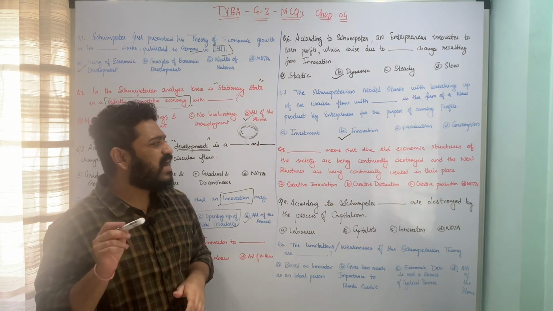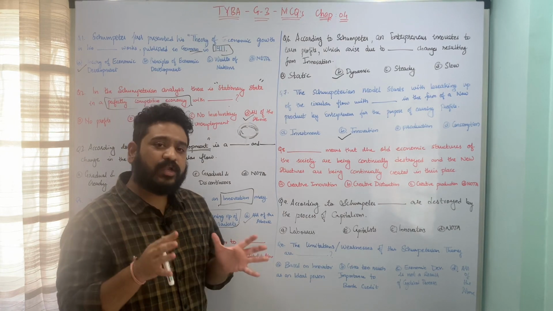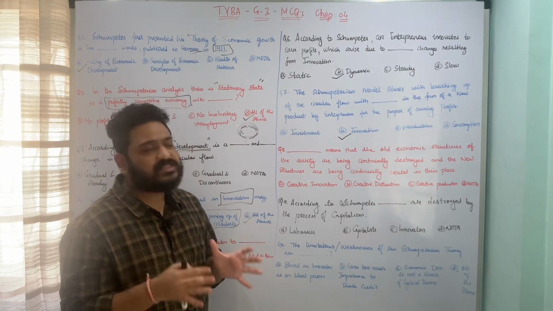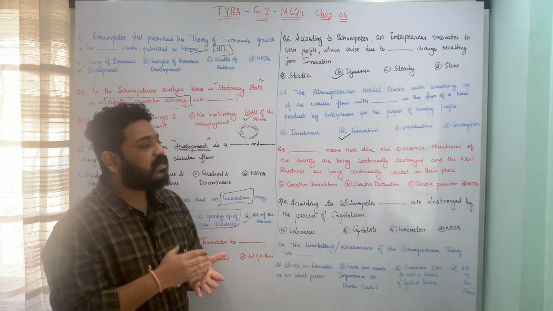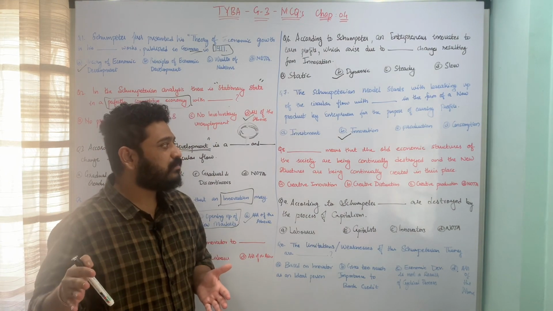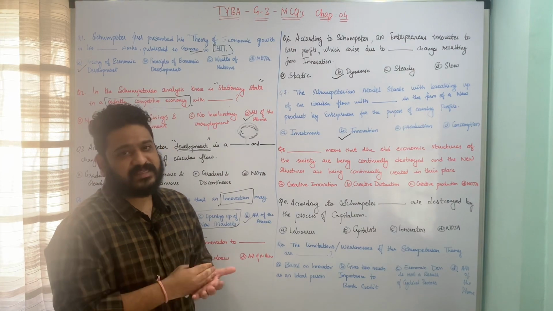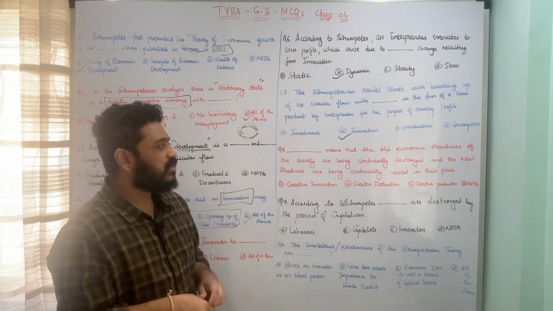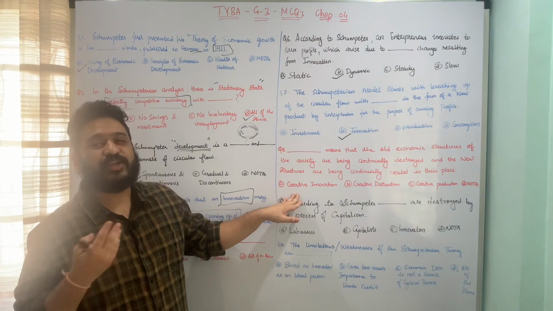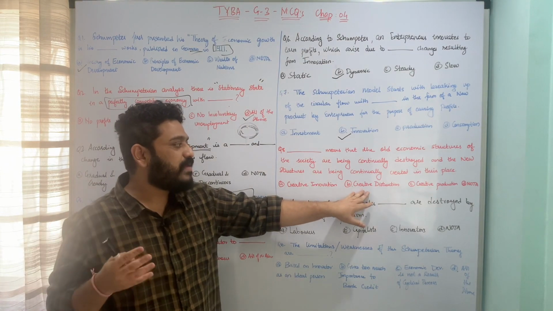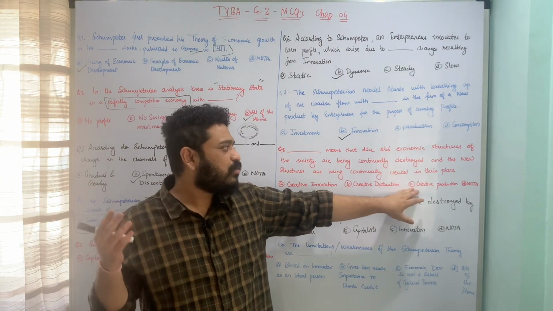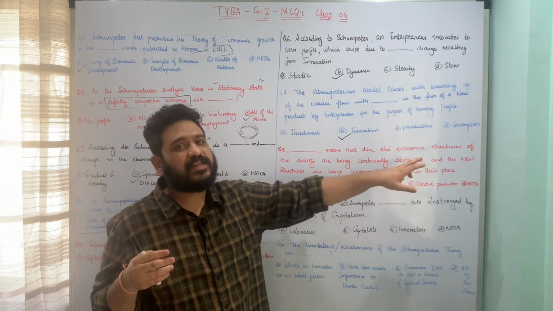The next one is dash means that the old economic structures of the society are being continually destroyed and the new structures are being continually created in their place. What do you call such a thing? Whether you call it A, creative innovation, B, creative destruction, C, creative production, or D, none of the above.